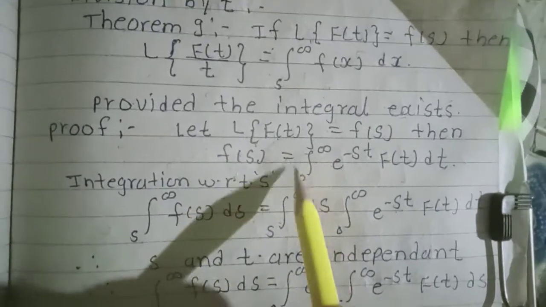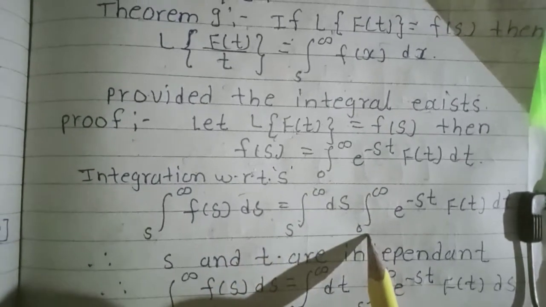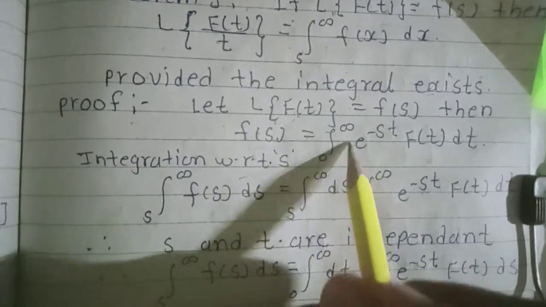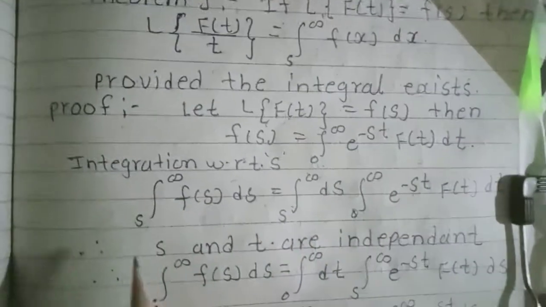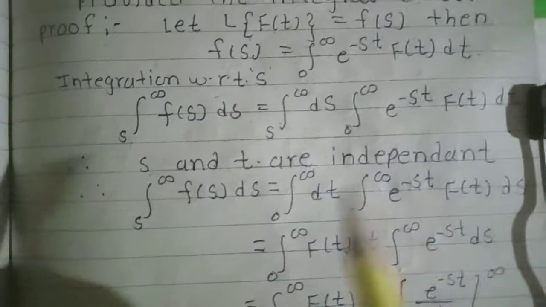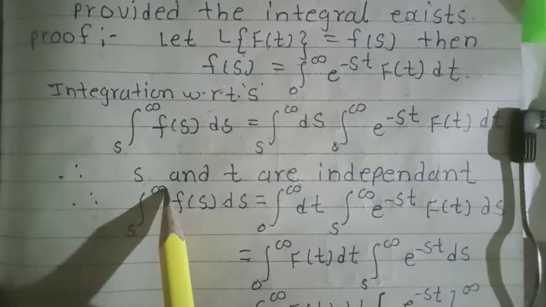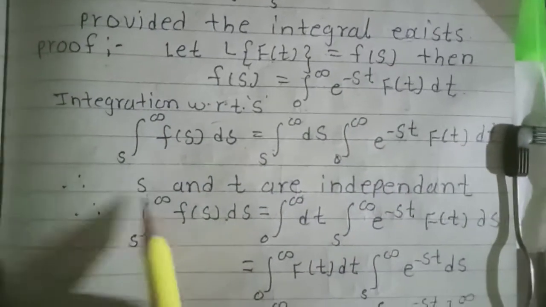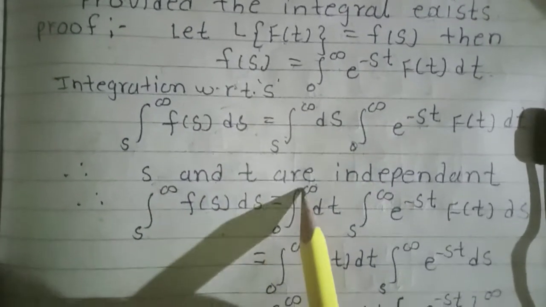Then integration s to infinity F of s ds is here a double integration: integration s to infinity ds, and integration 0 to infinity e raised to minus st f of t dt. Here the limit is 0 to infinity, so here also we write 0 to infinity. Then s and t are independent variables.